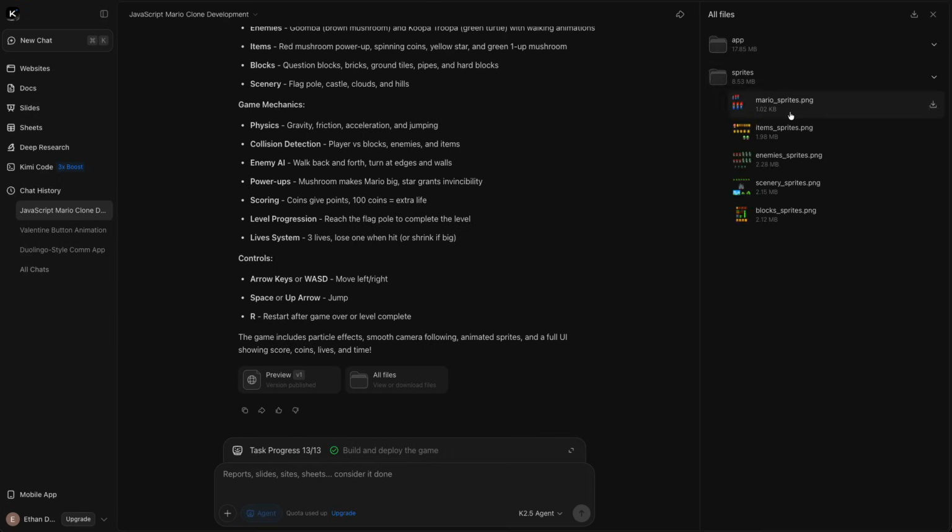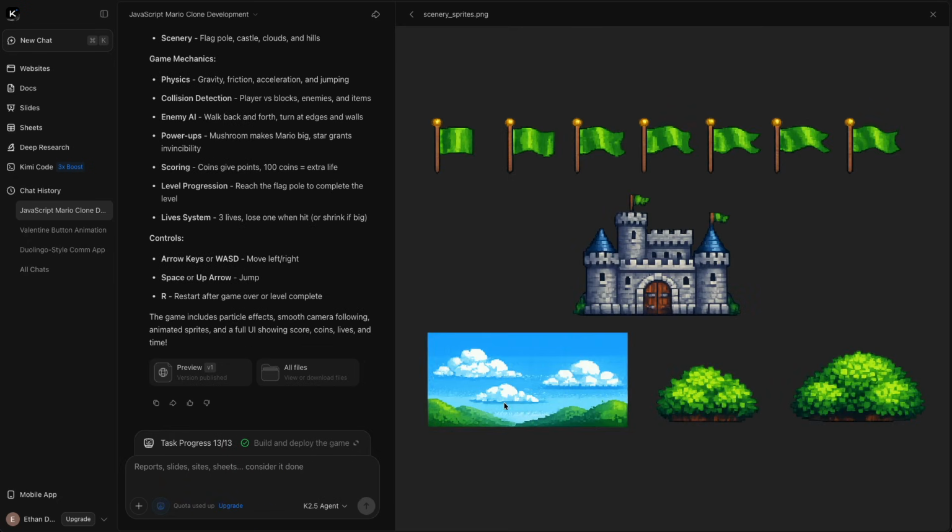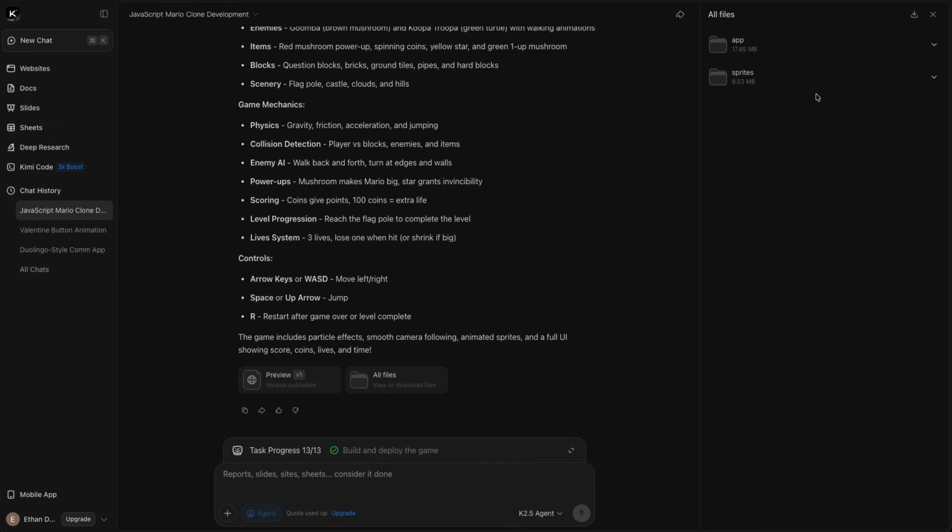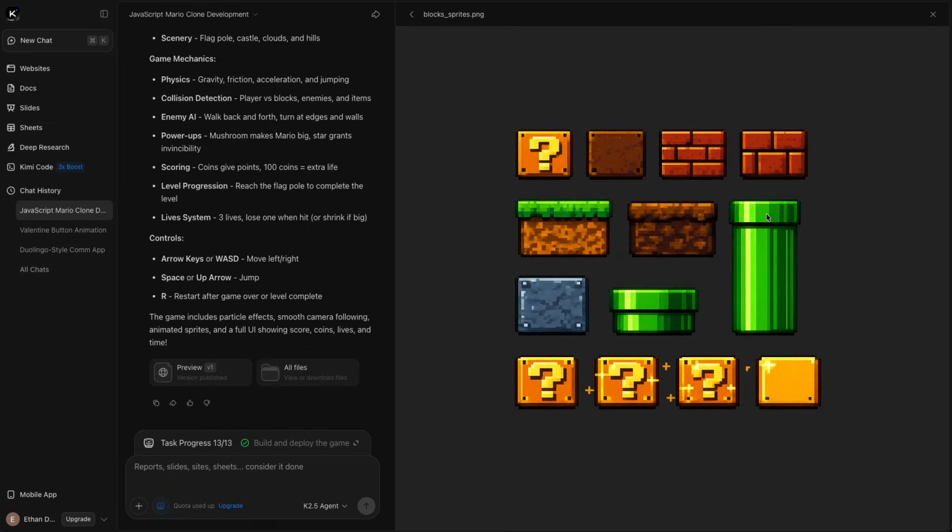And then if we have a look at the scenery, it has a background. It didn't use that background for some reason. It's got some bushes, it's got a flag, it didn't use that flag, it's got a castle. Obviously the wrong castle, but it still has a castle. It hasn't used any of that that we can see in the actual game. So even though it's created all these things, and here's all these cool blocks and elements, why hasn't it used these in the game that we can see? So I'll prompt it again, see if we can get it to work using these graphical elements, and that would definitely be a win for Kimi AI. I'll be back in a moment.